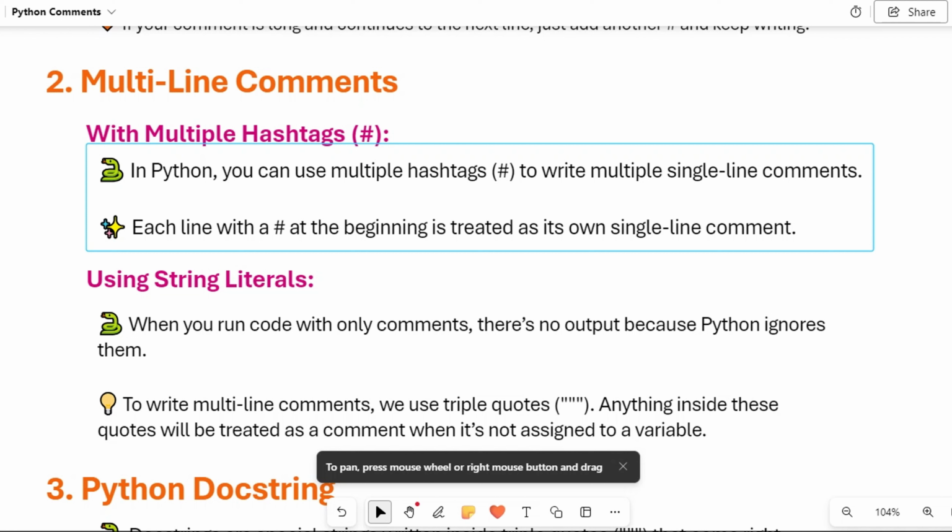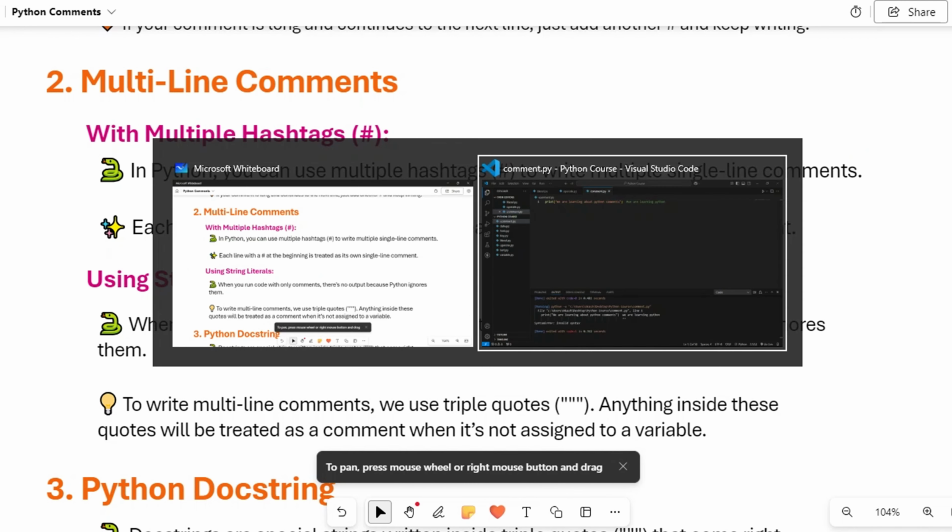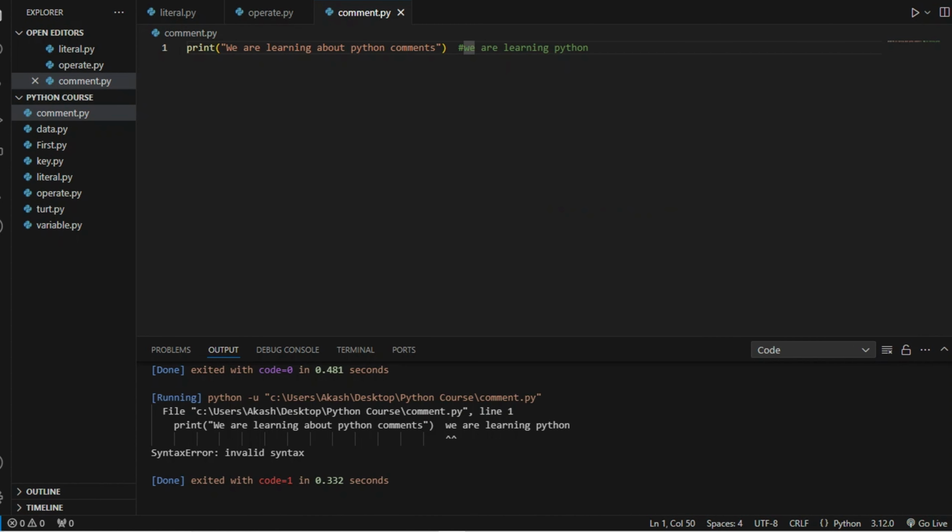Just as we write a single line comment, in the same way we can write multiple line comments, but we have to start each line with a hashtag. Each line with a hashtag at the beginning is treated as its own single line comment. Now we will see this example in the program.